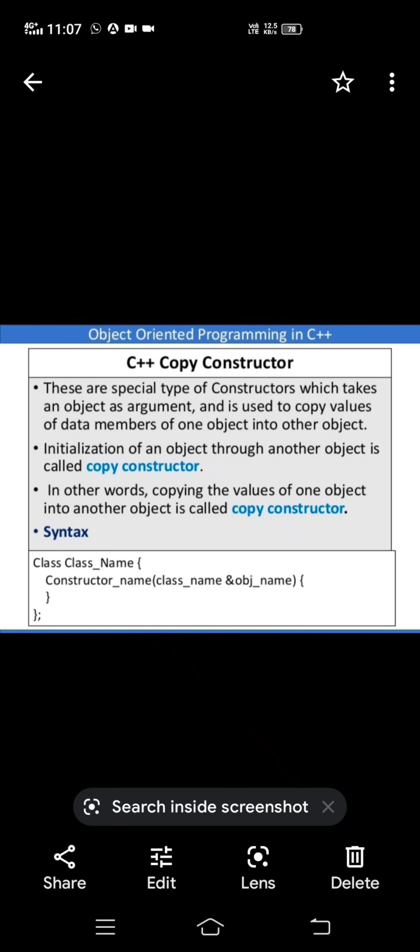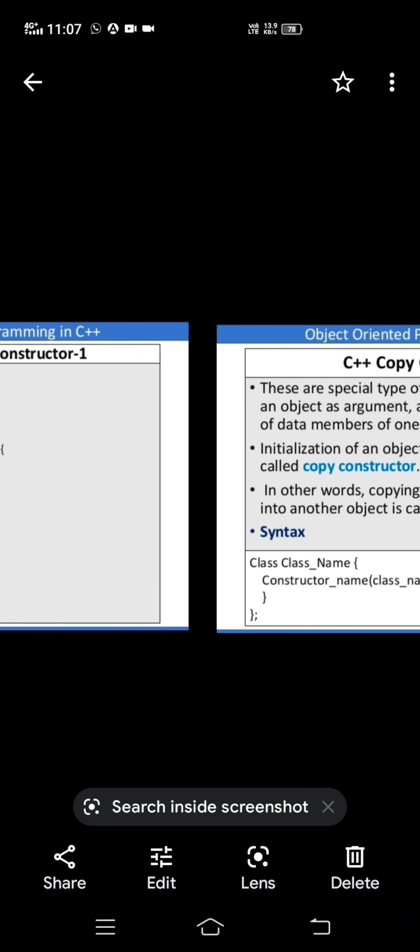In C++ the reference is the ampersand. So are you understanding here? Copy constructor can be used for copying the data members of an object into another new object. The syntax is class name, constructor, class name ampersand object name. That is important.